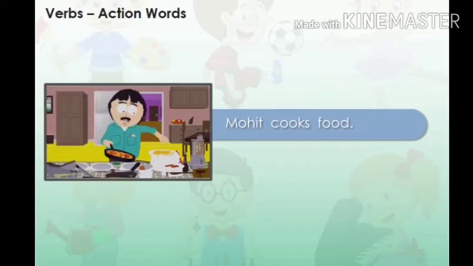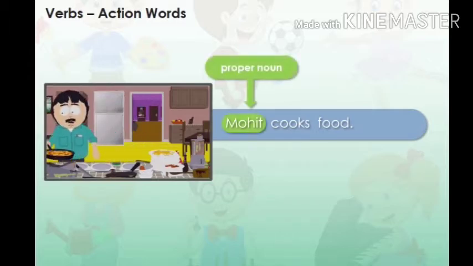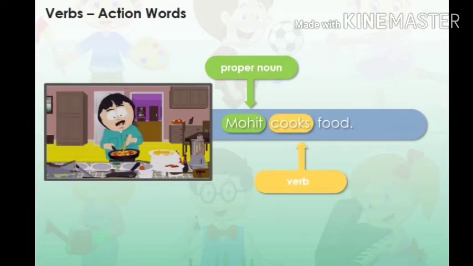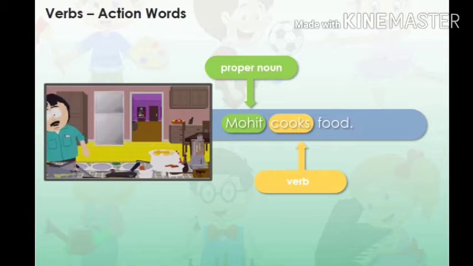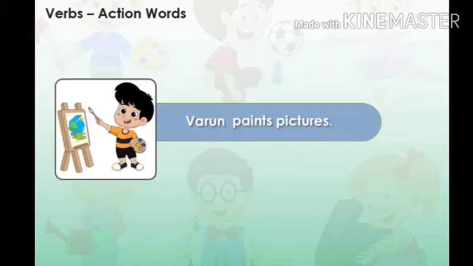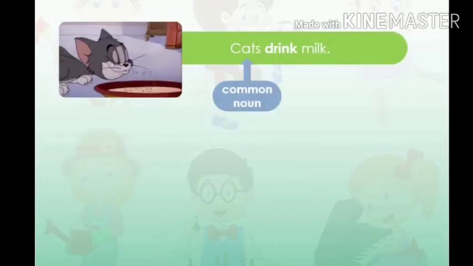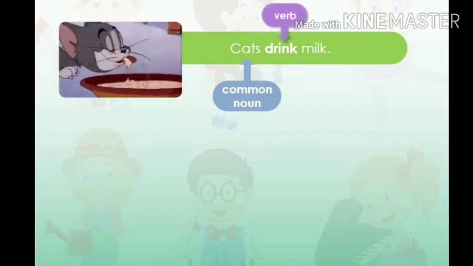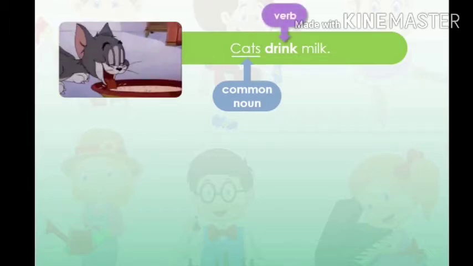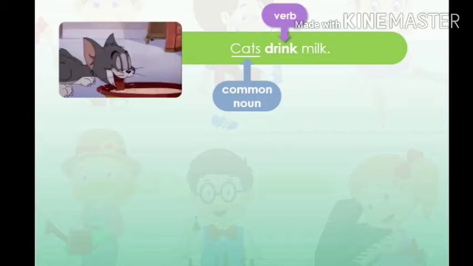Mohit cooks food. In this sentence, Mohit is a proper noun. Cooks is an action word or a verb telling us what the noun Mohit does. Varun paints pictures. Varun is a proper noun. Paints is the verb. It tells us what the noun Varun does. Cats drink milk. Cats is a common noun. Drink is a verb. It tells us what the cats do.